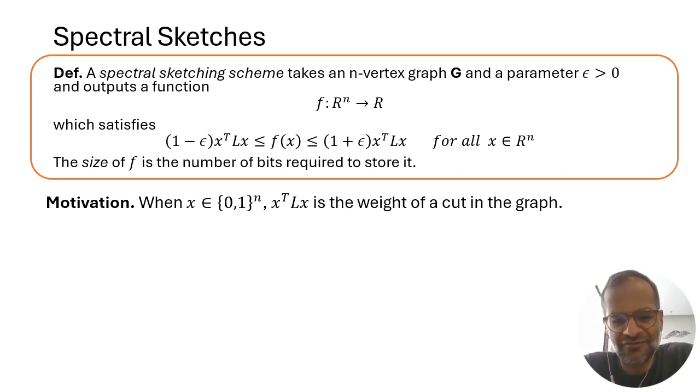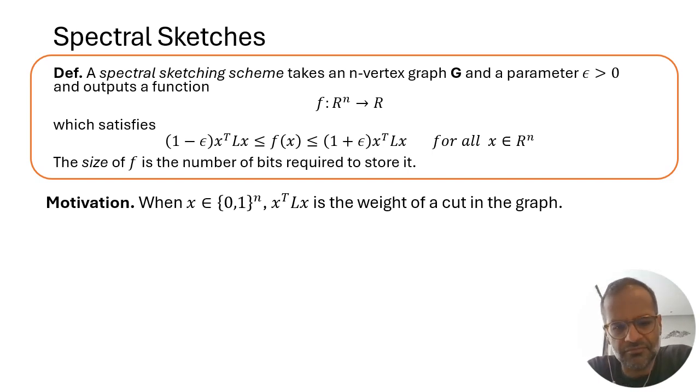So this function f, really the algorithm should output some description of the function f, some way of storing it with some number of bits, and this number of bits is the size of f. And f is really just a data structure for answering these types of queries, but all we care about is the size of the data structure. We don't care about the query time, we don't care about other features of the data structure.